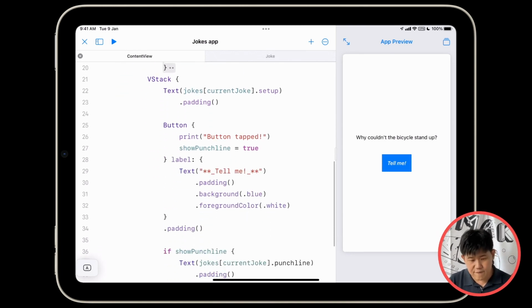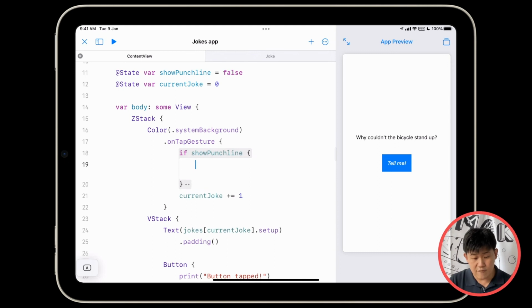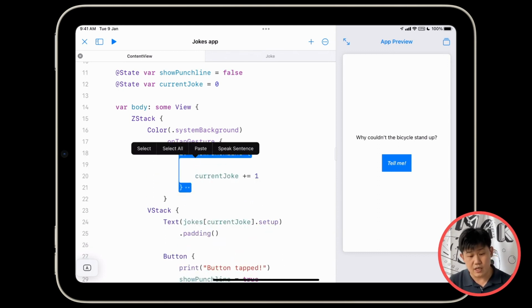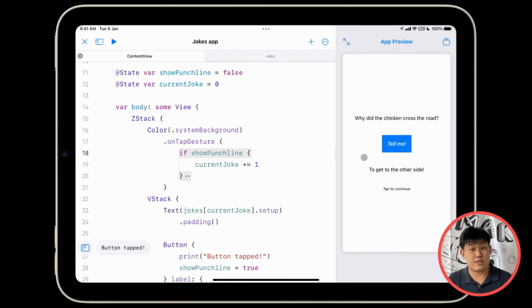Over here, we're going to say if, oops, I randomly scrolled my code off the screen. We're going to say if show punchline, okay? Only if you're showing the punchline, then you increment the current joke by 1. And now, if I try tapping on the screen, you can't really tell because my cursor is tiny, but you can kind of see that I'm tapping really hard on the screen, and my current joke is not increasing. However, if I turn on my punchline, now I can go to the next screen.